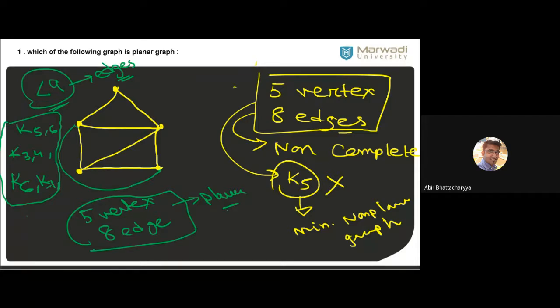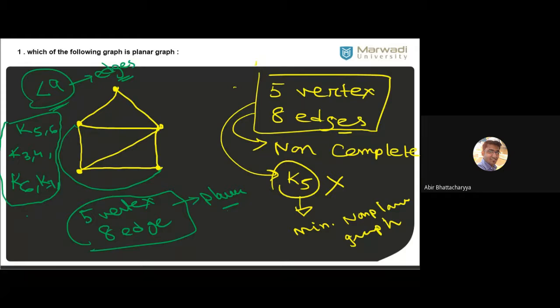Similarly, from K33, all complete bipartite graphs are non-planar, like K34, K43, K56, K35. Getting my point? K53, whatever the graph, because they are not the minimum.